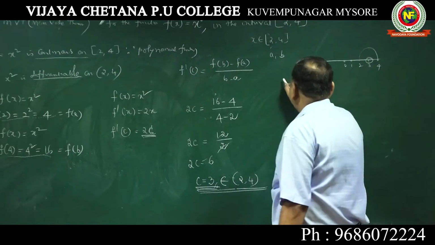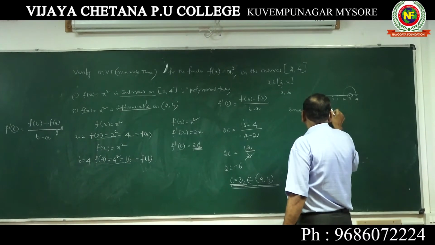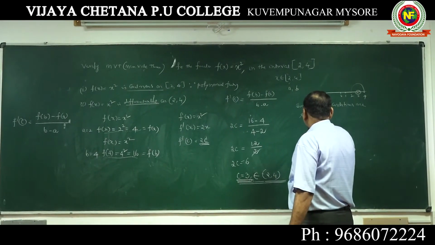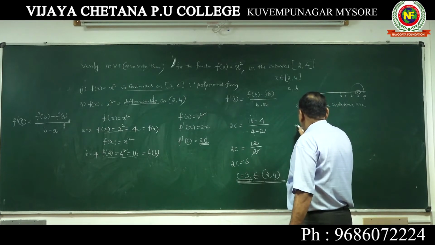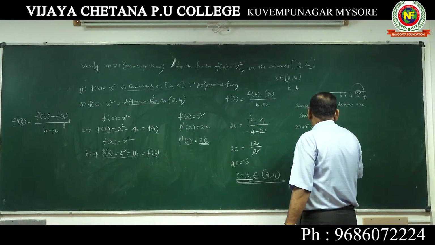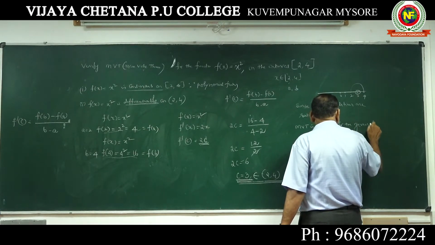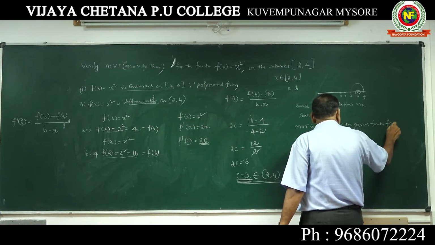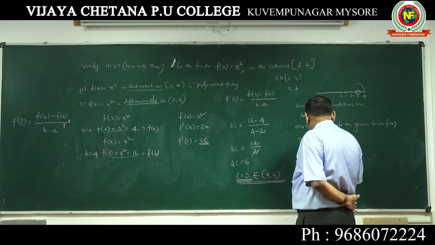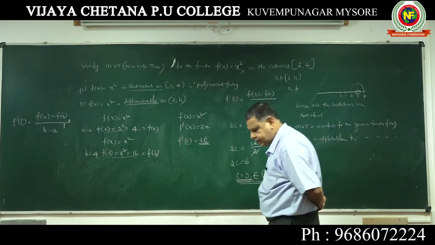You should write, since all the conditions are satisfied, the MVT is verified for the given function f(x), or you can also say that MVT is applicable. You can write both ways, applicable for the given function f(x).